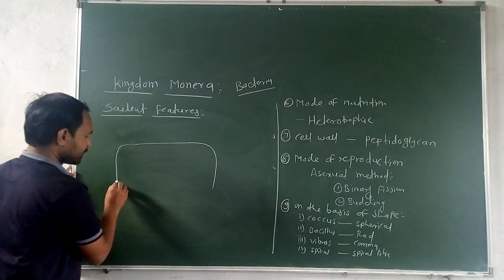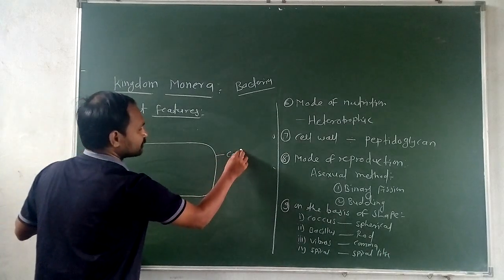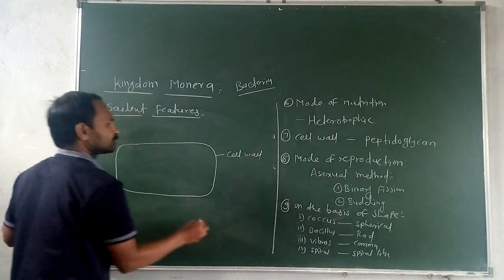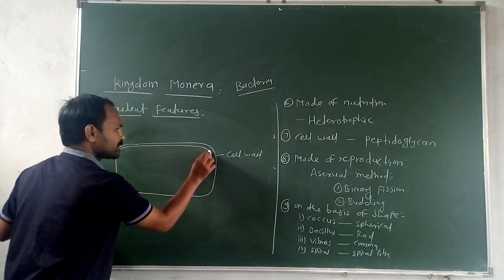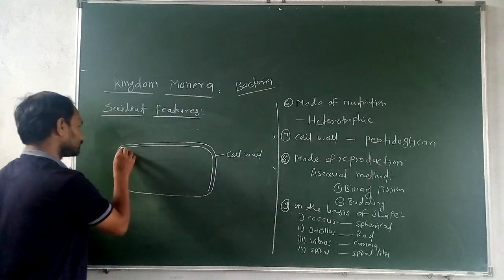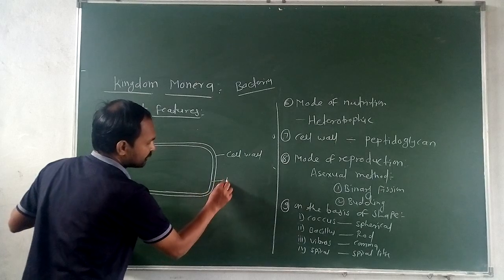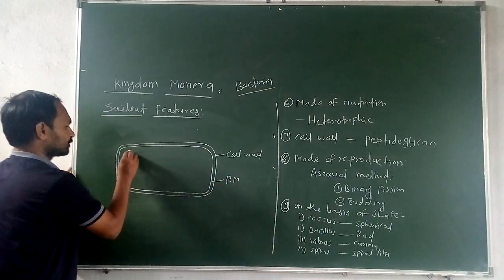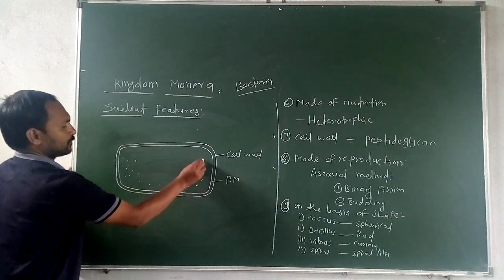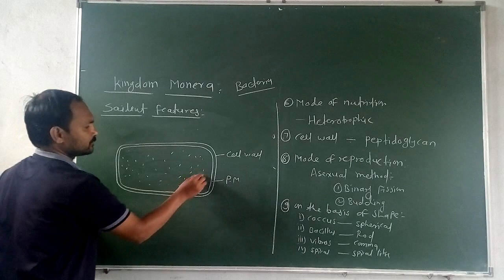There is also the flagella present in some bacteria. Suppose this is the cell wall. Inside the cell wall, there is a plasma membrane present. This is the plasma membrane, PM. Now this structure is called what? Cytoplasm.